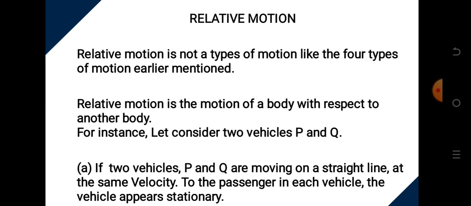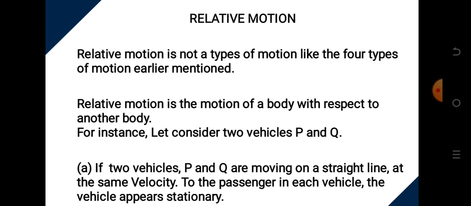For instance, let's consider 2 vehicles P and Q. If 2 vehicles P and Q are moving on a straight line at the same velocity, to the passenger in the vehicle behind, who is an observer, it appears as if the vehicle ahead is stationary, because the speed between them is the same. Because the gap is maintained, it will look as if those at the front are not moving.